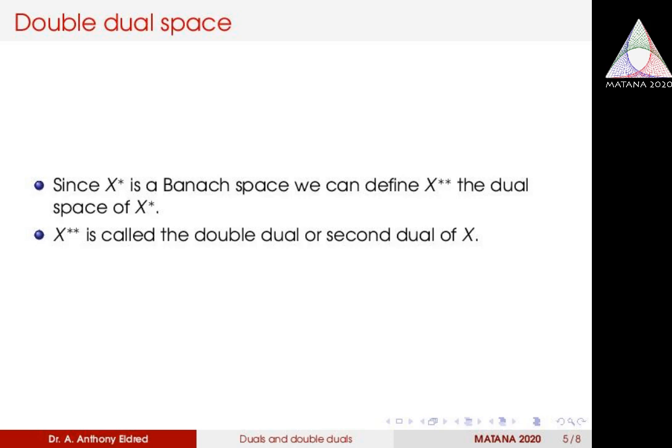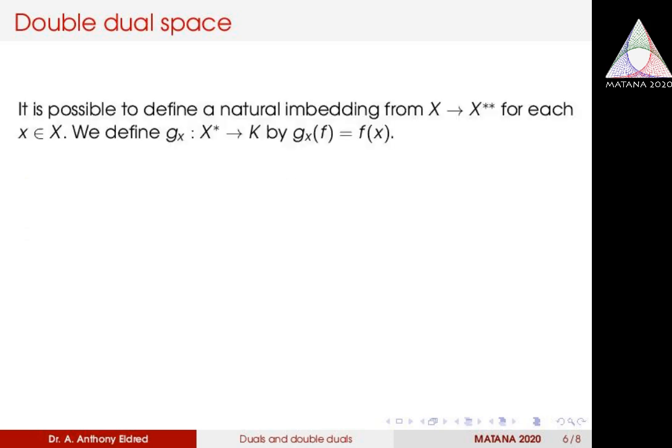So now we define a natural embedding from X to X double star. X is a normed linear space and X double star is the dual of the dual space. So for each x belonging to X, we define a linear functional on X star.